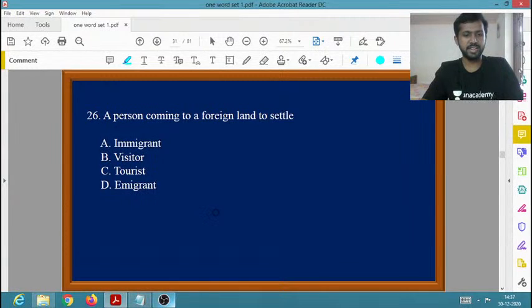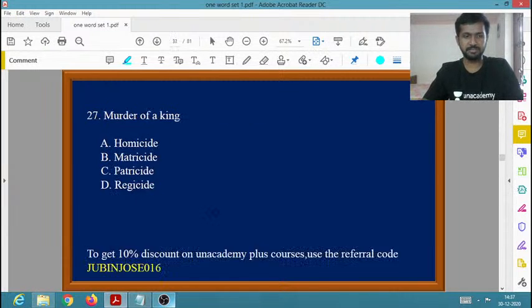Yes, the right option is immigrant. So immigrant is a person who is coming to a foreign land to settle. So you remember, it is an immigrant. Suppose a person is going to a foreign land and settling, so we can call them an immigrant.